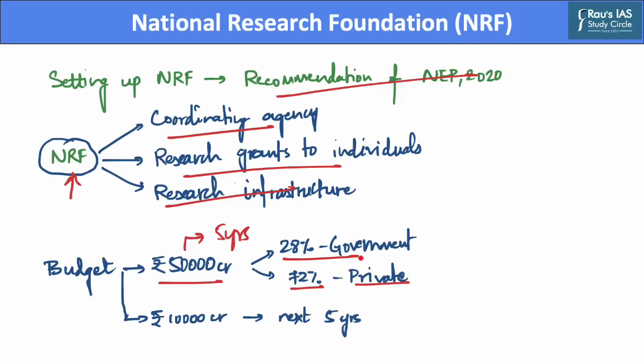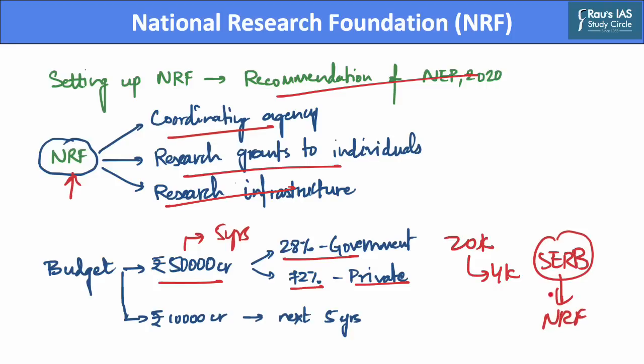The NRF draft proposes that the government share will eventually increase to 20,000 crores per year. Out of these 20,000 crores, 4,000 crores will be used from the existing Science and Engineering Research Board budget, which will then be subsumed into NRF.